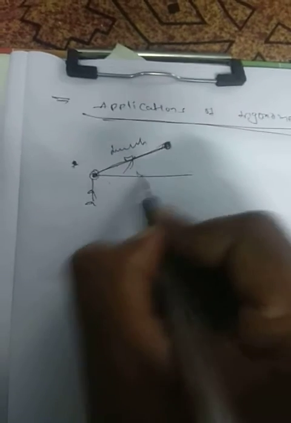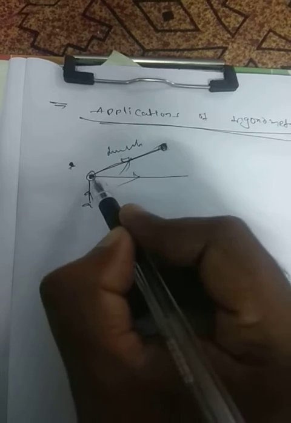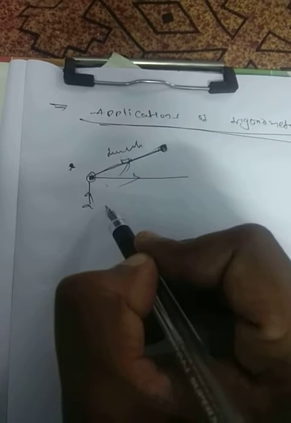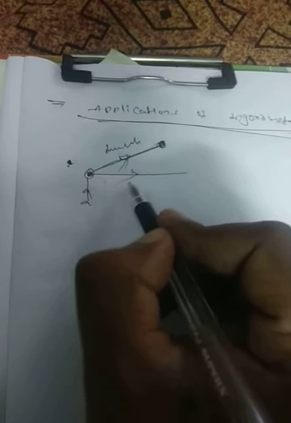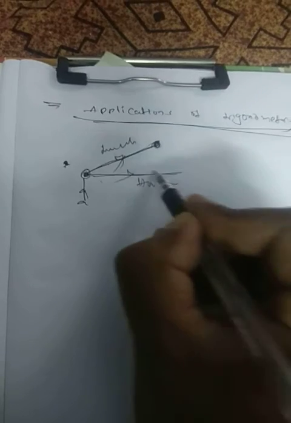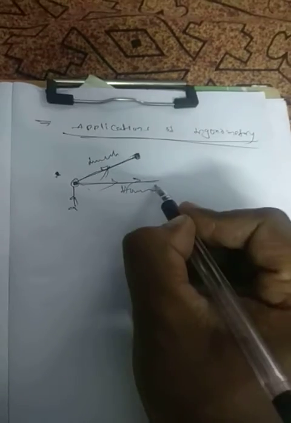And if an observer looks straight, without raising his line of sight and without bending his head down, that is called the horizontal line.